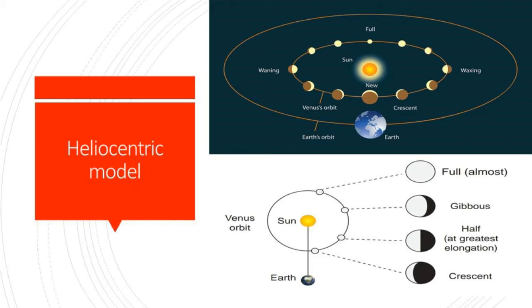Second, when it is near the Earth, it would be brighter and bigger compared to when it is on the other side of the Sun. Thirdly, only if Venus is revolving around the Sun can it exhibit the gibbous phase, and the size of the gibbous phase is smaller than the crescent phase. If Venus was revolving around the Earth, we could never see the gibbous phase of Venus, and it would be seen only if it is orbiting the Sun. This clinching observational evidence proved that, at the least, Venus orbited around the Sun.